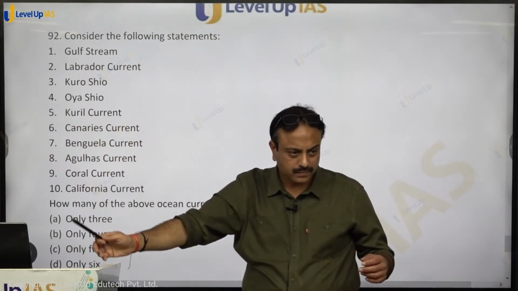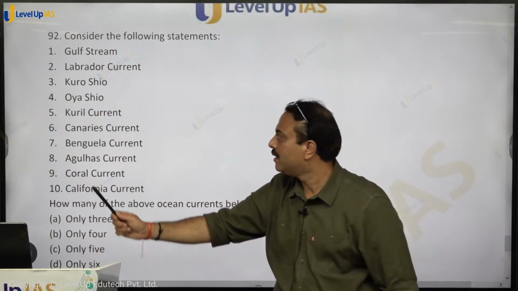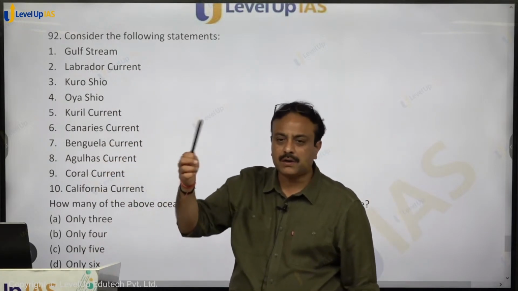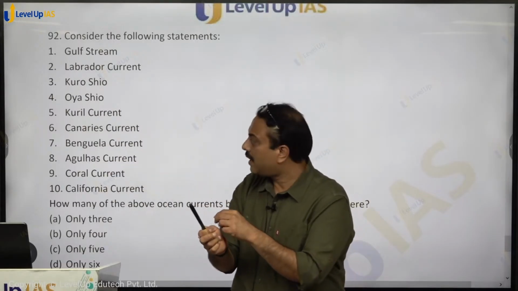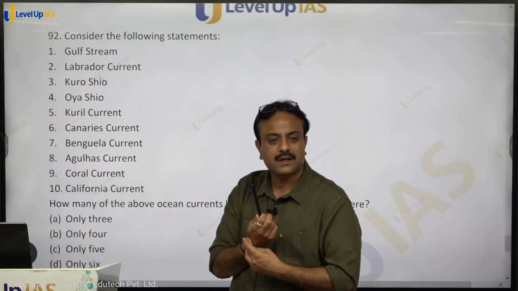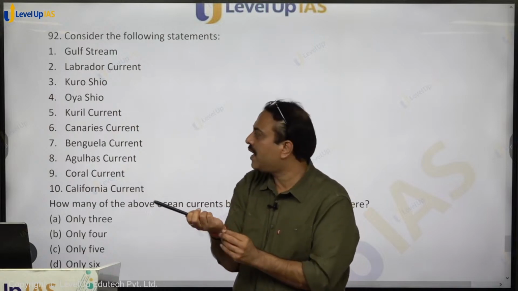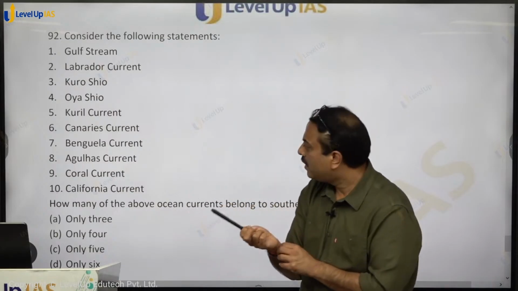Kuroshio, eastern coast of Japan, south to north, warm current. Oyashio, eastern coast of Japan, north to south, cold current. And this one, Kuril current. North of Japan, you have the Kuril Islands. Through the Kuril Islands, you have this current, the Kuril current, that flows over there. It is a cold current.